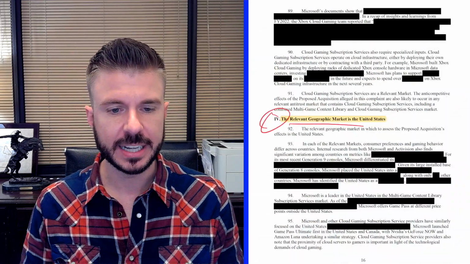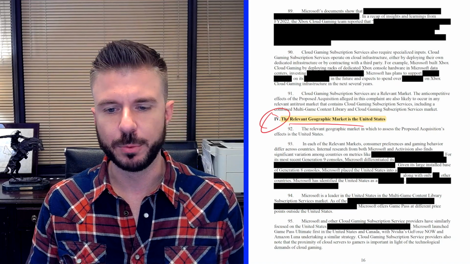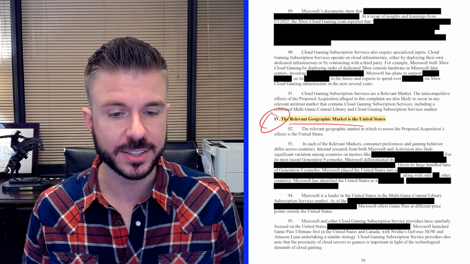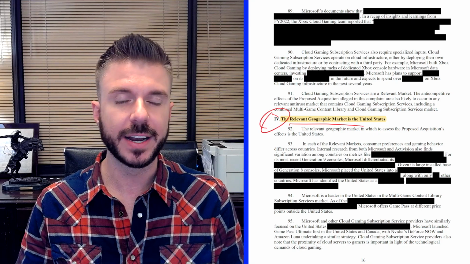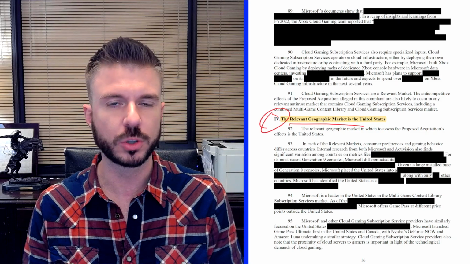And then finally, if you turn to page 16 of the FTC's complaint, it states that the relevant geographic market is the entire United States, and that makes sense because you can purchase video games online or in stores across the US. Next, let's look at the factual allegations that the FTC will try to prove to show that Microsoft's acquisition of Activision-Blizzard may lessen competition in the relevant markets.